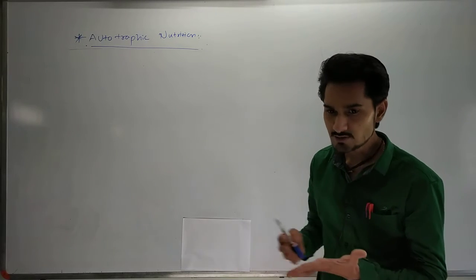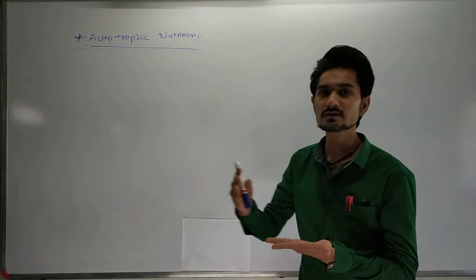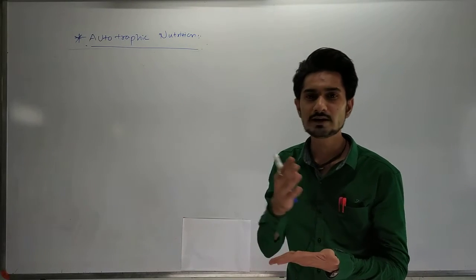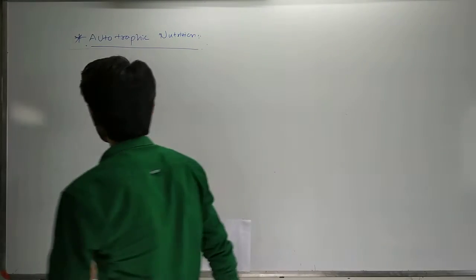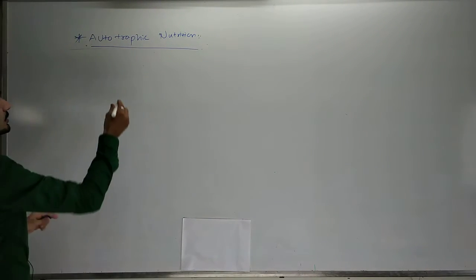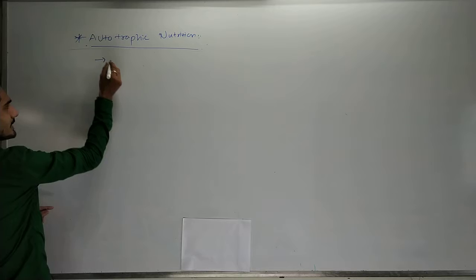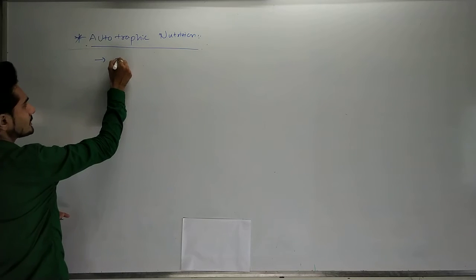And why are they utilizing this energy? To do some kind of work, or to maintain their body, or to grow their body. Okay, see, this is called autotrophic nutrition. So the first bullet point I am writing is: make their own food.